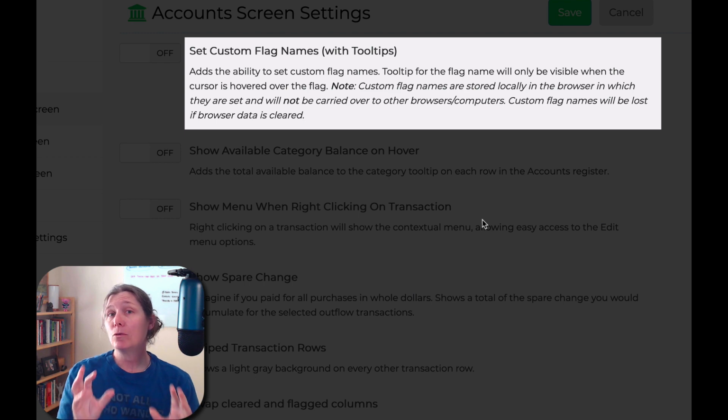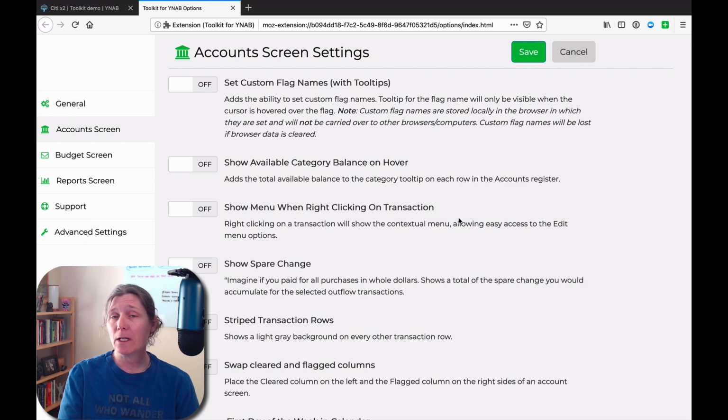If you clear your cookies, if you come in and make all these changes in Firefox, and then at the end of the week you clear out your cookies, all of these changes will be gone. So it's cool, but it's ephemeral. It does not last beyond what your browser on this computer memorizes. So if all of that caveat was confusing, just ignore it. And let me show you what this toolkit setting does.